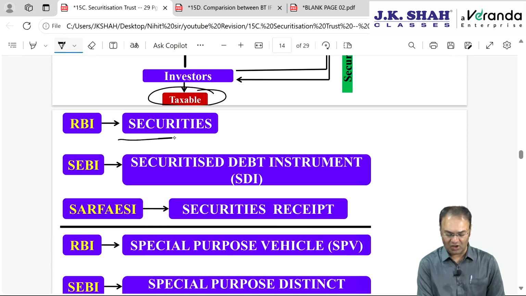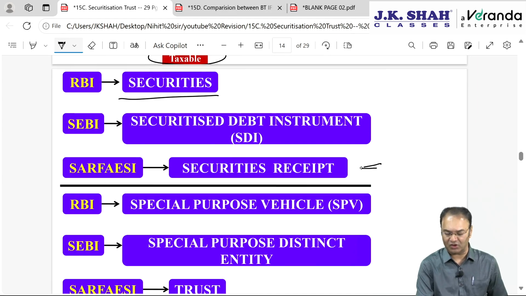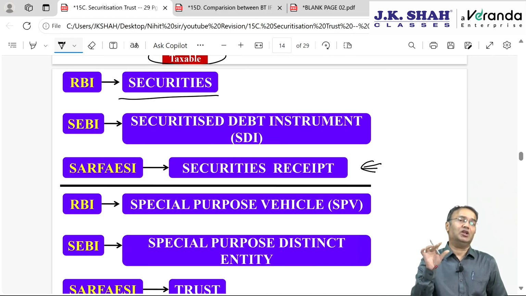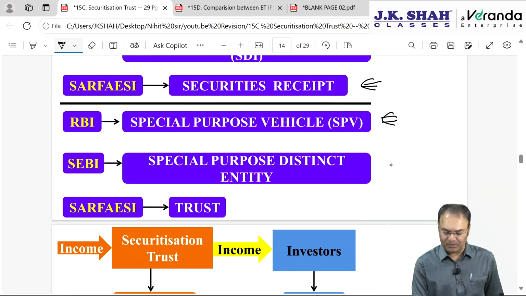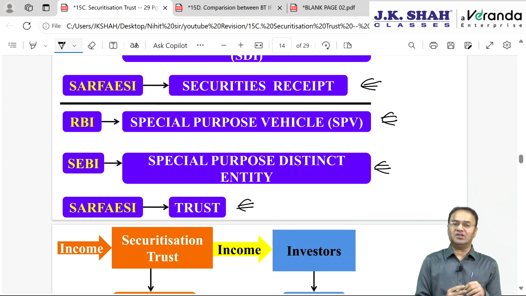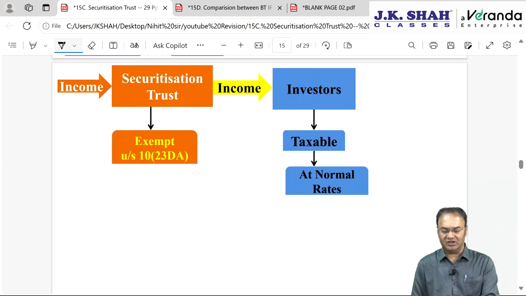RBI calls it securities, SEBI calls it Securitized Debt Instrument, SDI, and under SARFAESI it is called Security Receipt. And this entity which is created, the securitization trust, RBI calls it Special Purpose Vehicle, SPV, SEBI calls it Special Purpose Distinct Entity, and in the SARFAESI Act it is called Trust. Technically the chapter is over. The last thing which is left is TDS.